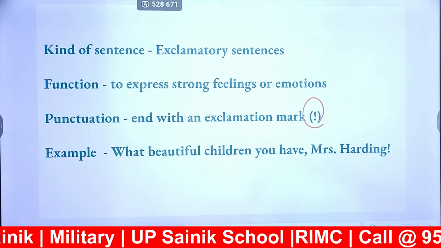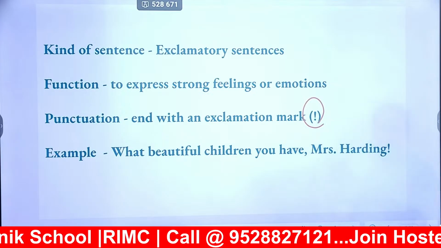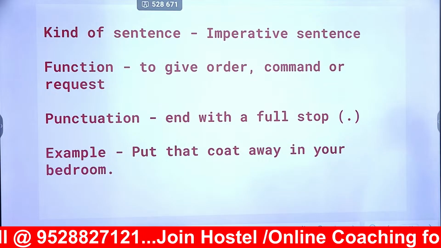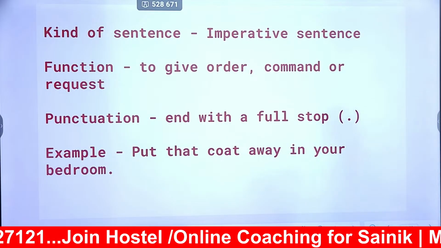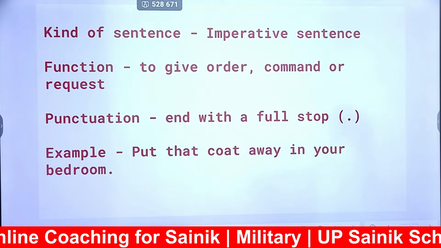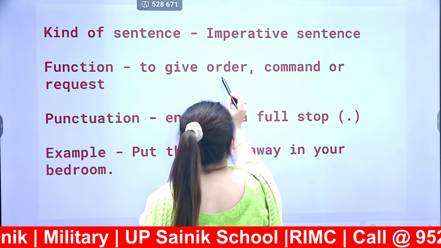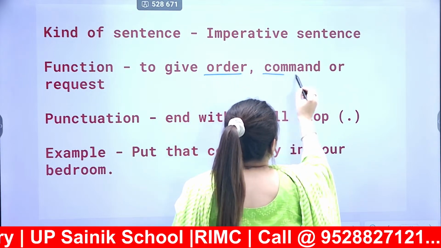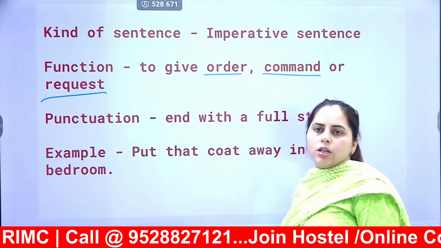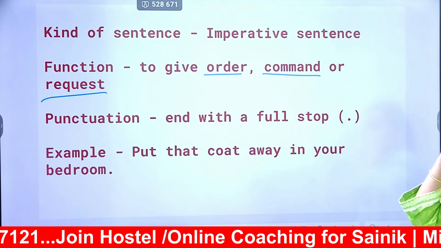Moving on to the next one. Now we have the imperative kind of sentence. अब ये imperative sentence कौन सा होता है? What is its function? To give an order, command or request. ठीक है, तो whenever in a sentence you are getting some order, a command is shown or a request has been made, that means it is your imperative sentence, and this sentence ends with a full stop.